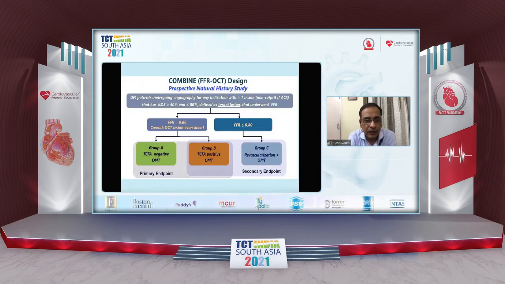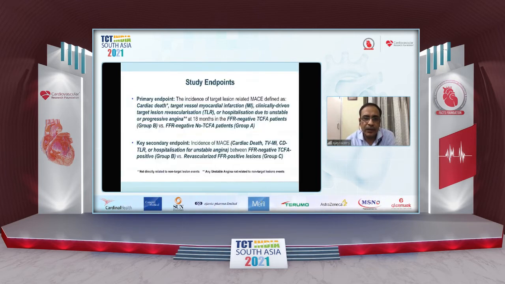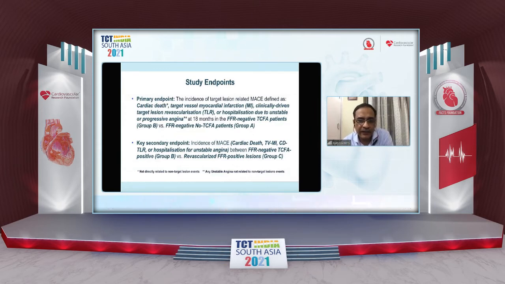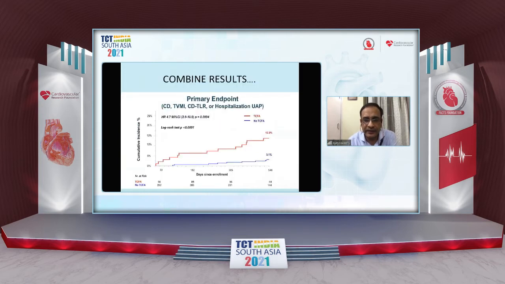They combined FFR-negative lesions and divided them into two groups, the TCFA-negative and the TCFA-positive, who were given OMT. And they looked at their primary endpoints, which were essentially cardiac death, target vessel MI, clinically driven TLR, or hospitalization due to unstable or progressive angina, versus FFR-negative patients who had no TCFA, that is, group A versus group B.